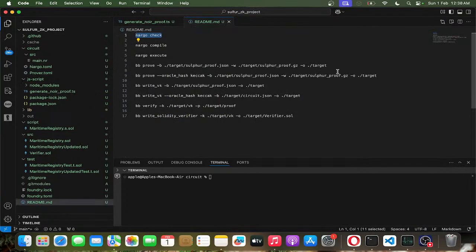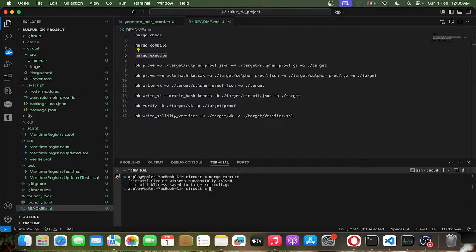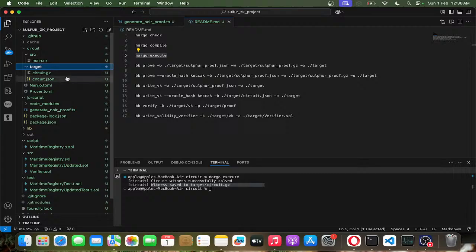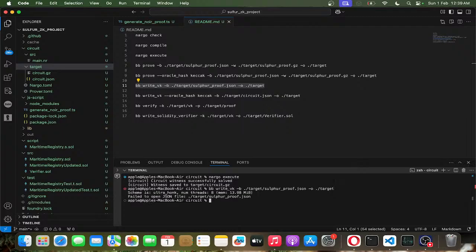If I go back to the readme, now I'm going to execute this execute function. It will produce both the bytecode as well as the witness. This witness is generated from the bytecode as well as the input parameters that we have given in the Prover.toml. So as you can see, the circuit is compiled and the witness is also generated inside the target folder. We have two files. Now we are going to create the verification key from the bytecode that's inside the circuit.json. So I'm going to paste this. I'll click enter.